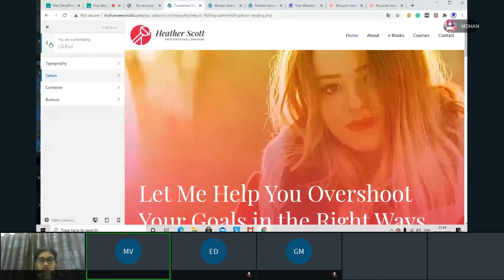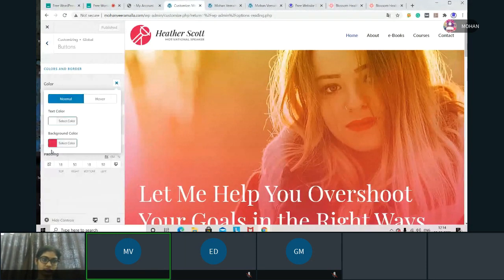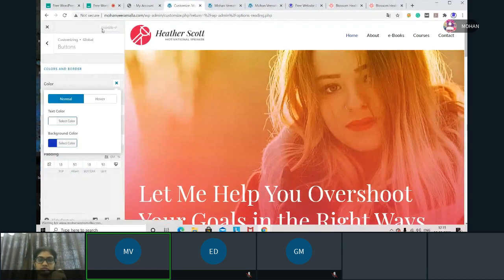Fine. Now buttons, button color. I see it is already pink. I don't want pink, I want blue. So which color? The same color I'll give. If there is any button in my website, that will represent blue, that's it.